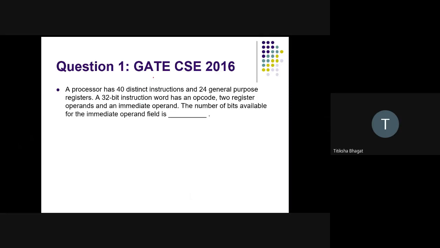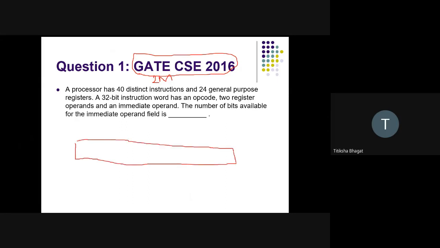Again this question was asked in GATE 2016 for 2 marks. Read the question: a processor has 40 distinct instructions and 24 general purpose registers. A 32-bit instruction word has an opcode. So let's draw the figure. This is my instruction.